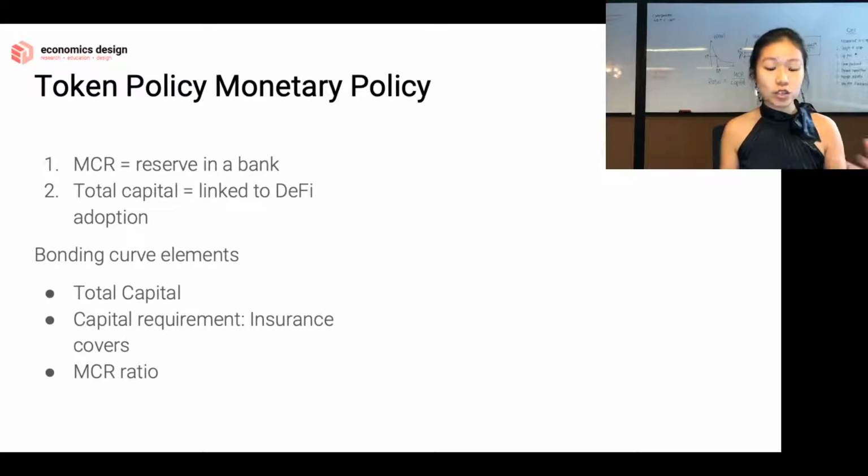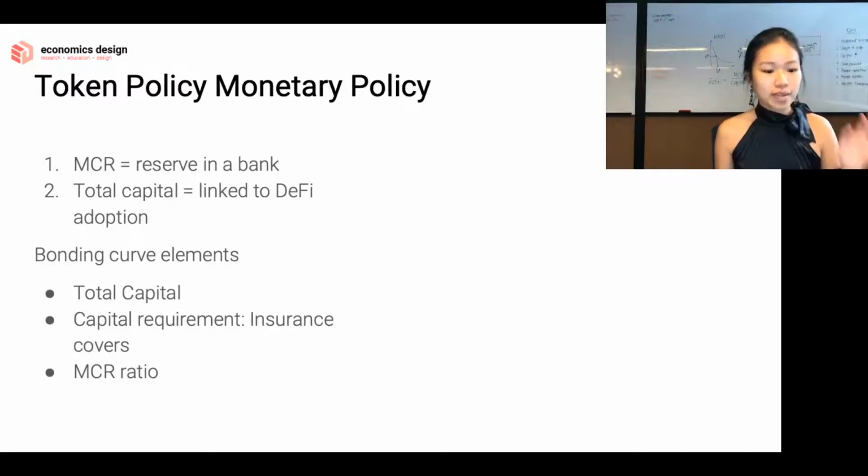The second part is the total capital or the capital pool. Just now we talked about market design and how NXM is quite related to the DeFi market growth. So the total capital increase, you can think about it as the increase in DeFi market adoption, DeFi protocol adoption. As more DeFi protocols are being adopted, you can argue that there's a correlation to an increase in the total capital. So these are two variables that are involved in this model. And this is very important.